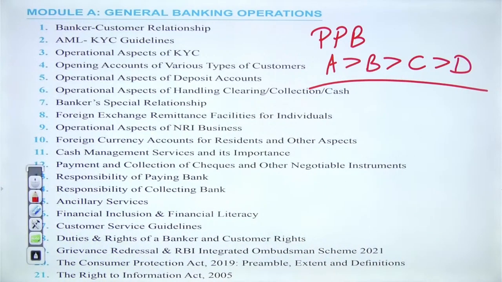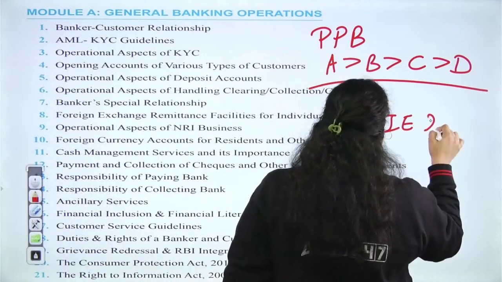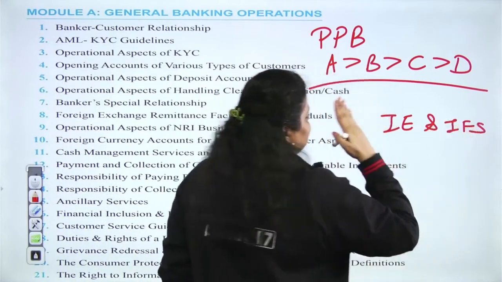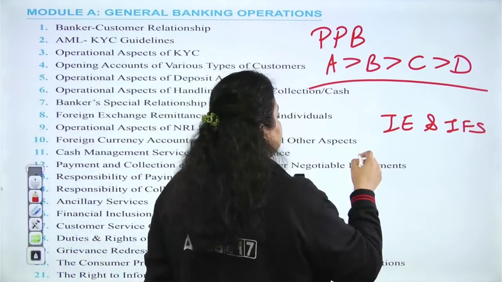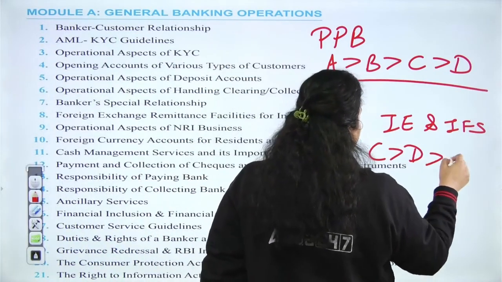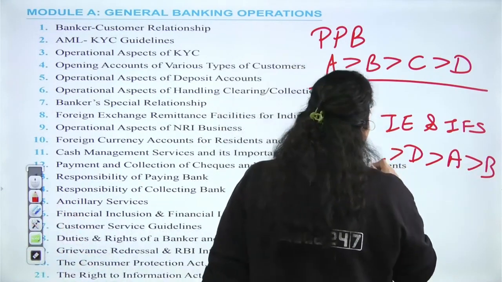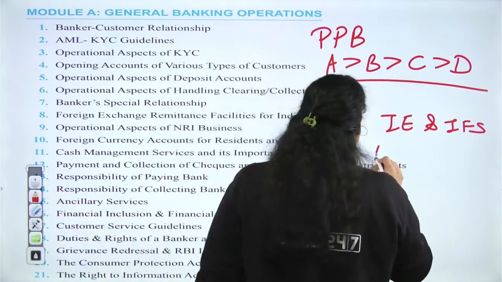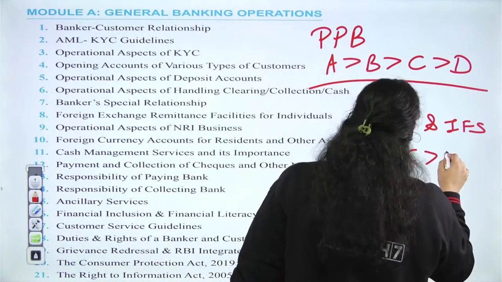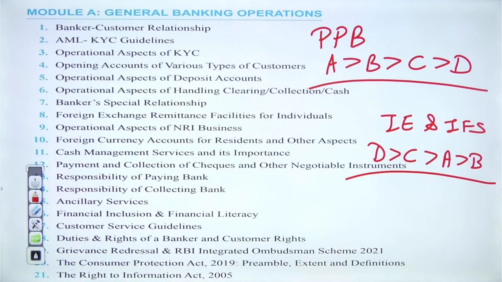When it comes to IE and IFS, this sequence will not be correct. The sequence we have to follow here is C, D, A and B. I am writing C first because there are certain basic terminologies that will help you in module C to understand module D. So cover C and D first and then go with the A and B modules. This is the sequence.